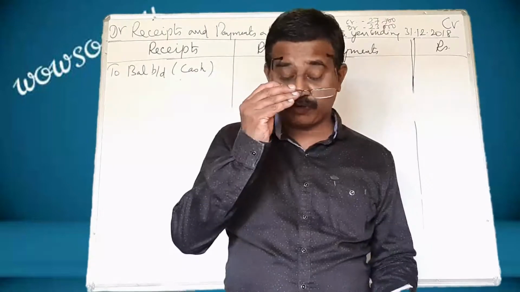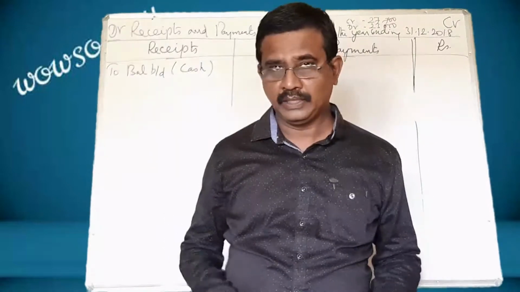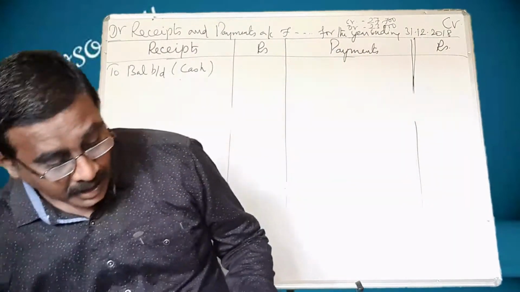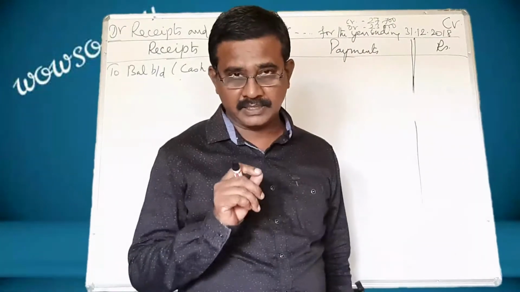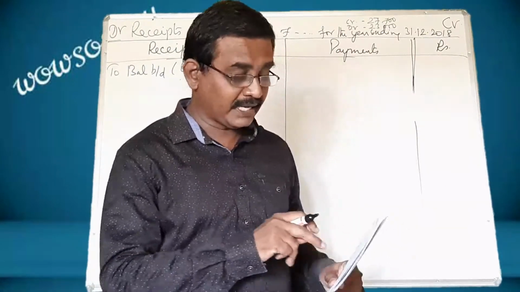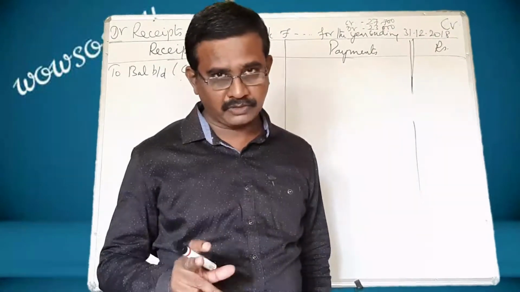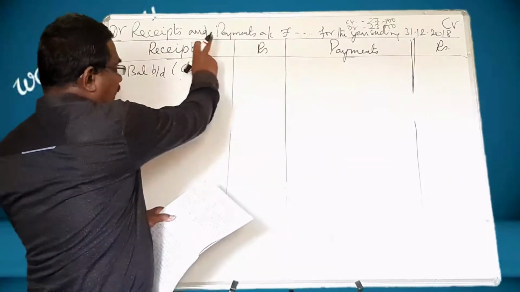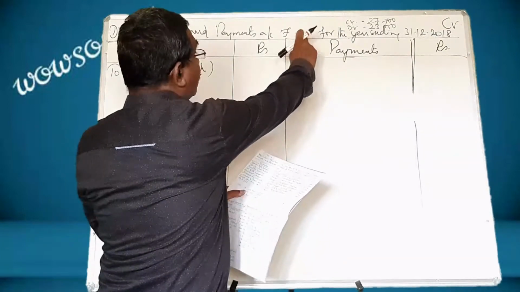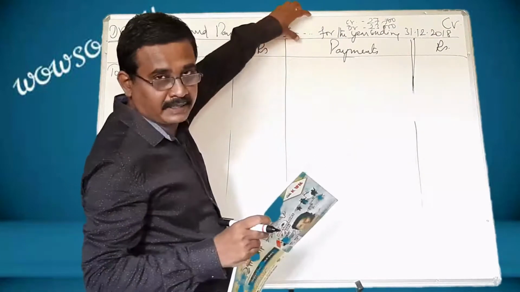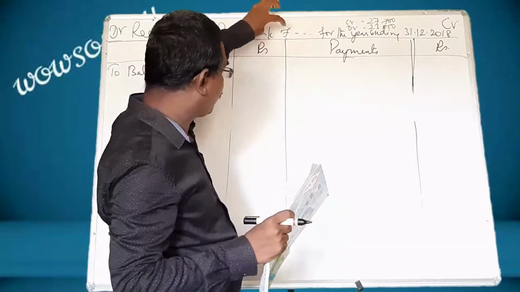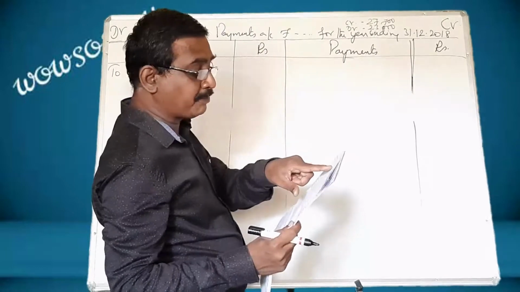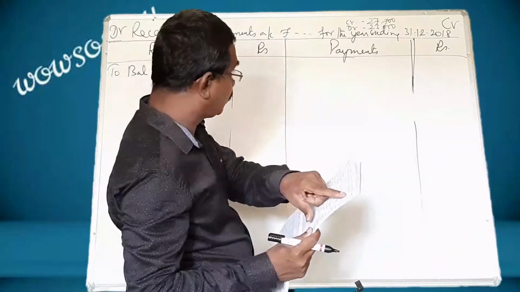That is problem number 4 given in the page number 72. Let us directly go to the problem. Then and there let me give you explanations. Mayiladuthurai recreation. Remember, some of the students pronounce this word incorrectly. No, it should not be pronounced like that. Recreation club gives you receipts and payments account of that Mayiladuthurai recreation club. You have to write it here. I do not find a space. That is why I have made dots. The following details. Prepare receipts and payments accounts for the year ended 31st March 2019.